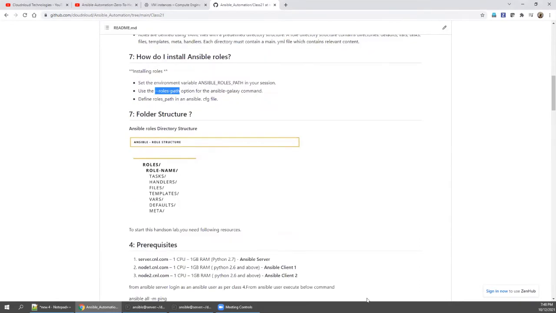Come down. See, this is the folder structure, right? So there is a tasks folder, there is a handlers folder, there is a files folder, there is a templates folder, there is a vars folder, there is a defaults folder, there is a meta folder. What is the use of it? In class 3 and class 4 in Ansible, right?